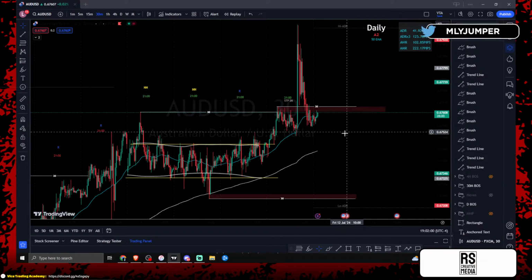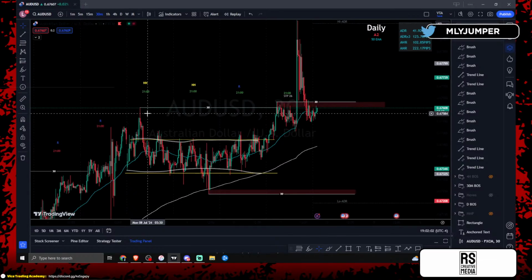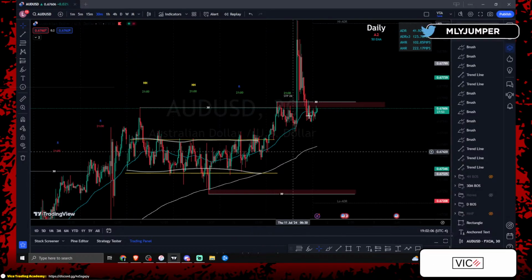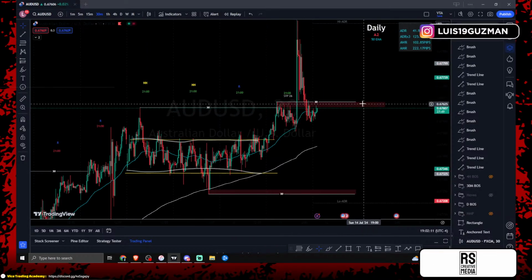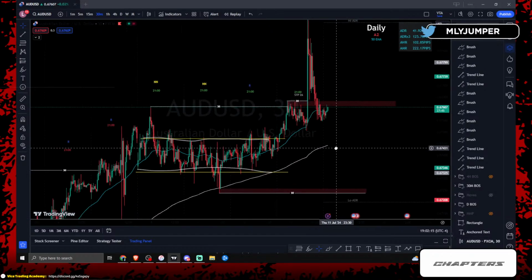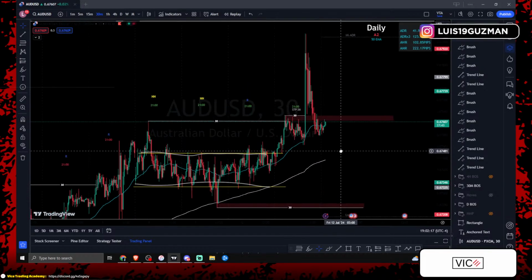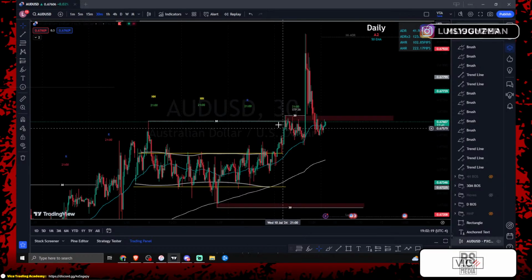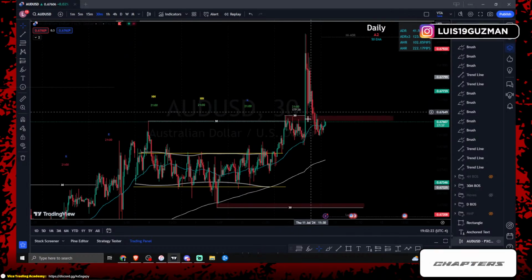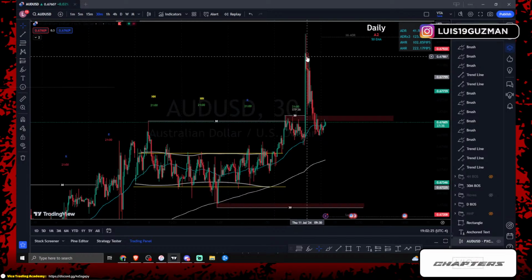Alright, so AU, the first thing is first, right? We know we had this high, this low. This price broke, gave us this low, gave us a nice little pullback, and then continued that push. I am gonna mark this as higher high, higher low, higher high. Only reason I'm doing it is because this higher high, higher low is connected to an imbalanced candle that did make a pretty aggressive move to the top side.